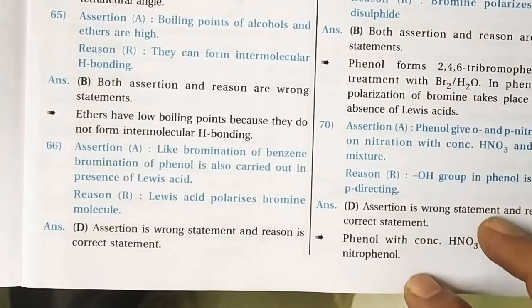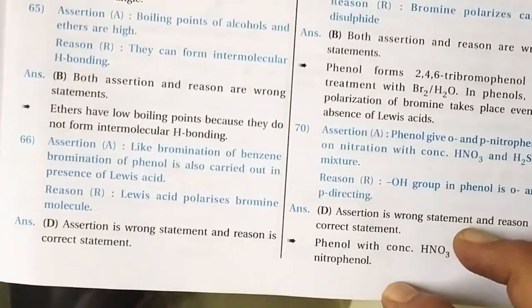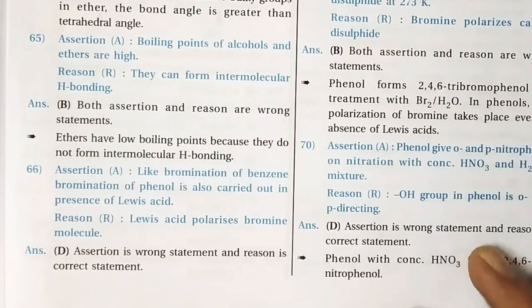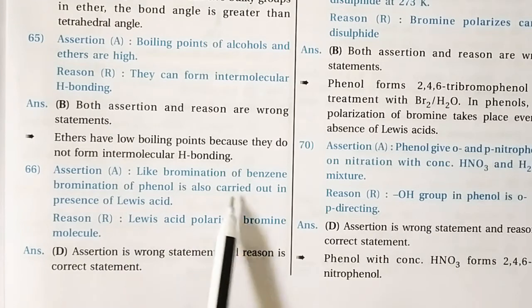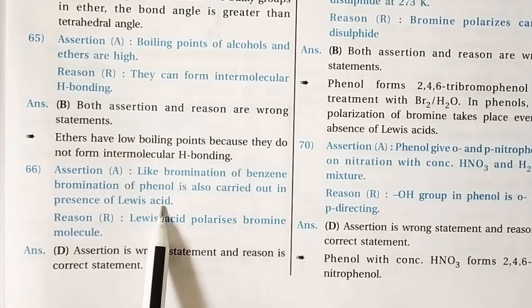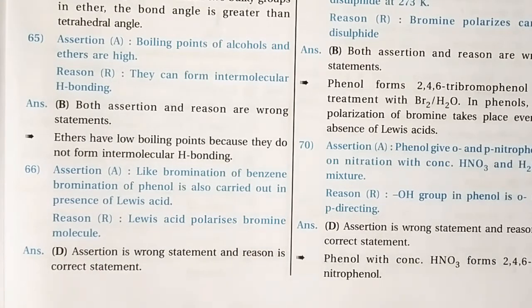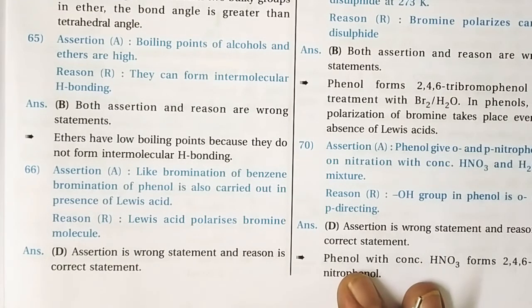Next one, question number 66. The assertion is: bromination of benzene and bromination of phenol is also carried out in the presence of Lewis acid. No, the assertion is wrong, because benzene is non-polar, so for the bromination of benzene they definitely require a Lewis acid. But phenol itself is polar in nature. The hydroxyl O-H bond is definitely polar, so it doesn't require such a Lewis acid.